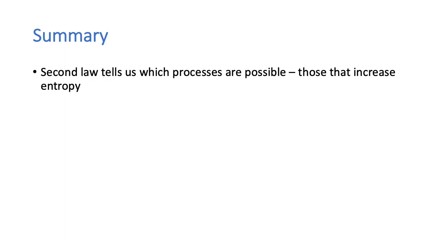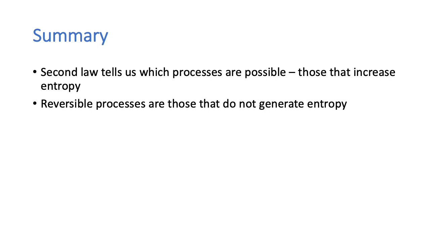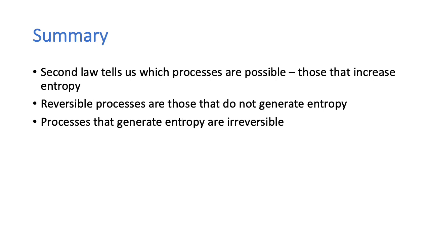To summarize, the second law tells us which processes are possible. Only those that increase entropy are possible. Those that decrease entropy for an isolated system are not possible. Reversible processes are those that do not generate entropy.